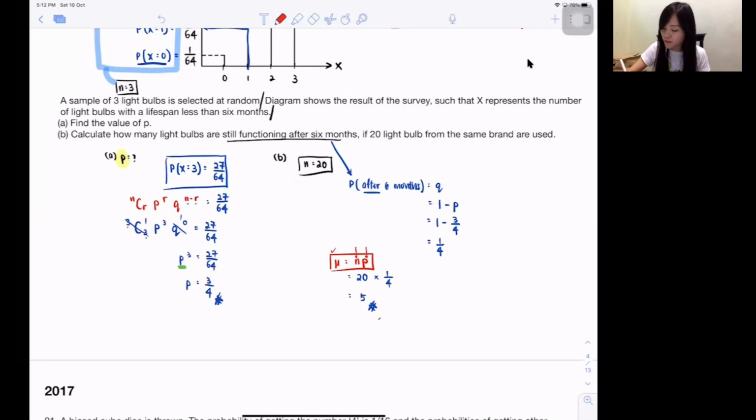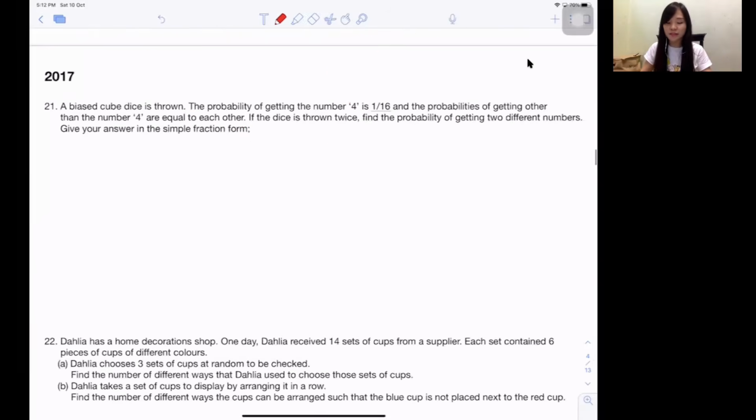So how many marks here? 4. Here 1, here 1, here 1, here 1. All together 4 marks here. Can? Oh my God, I'm so slow. Okay, never mind. Next one, 2017.